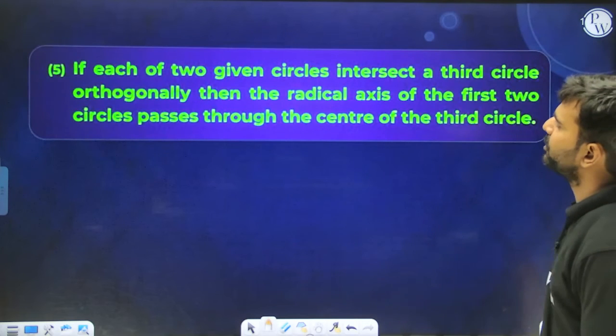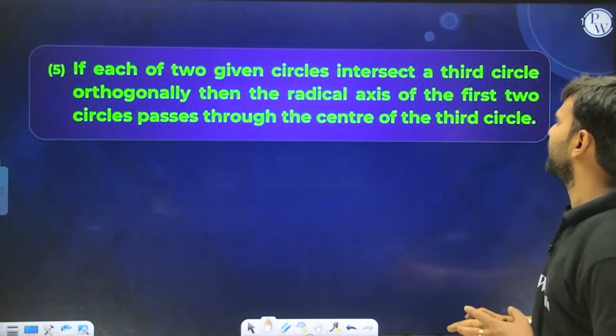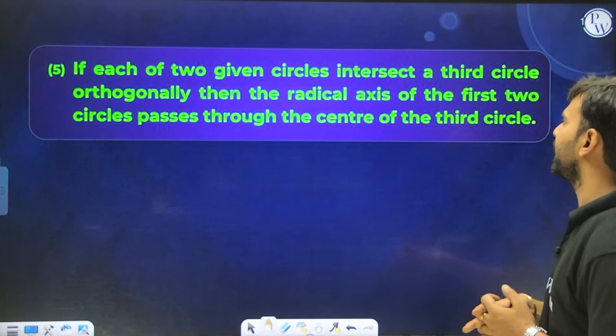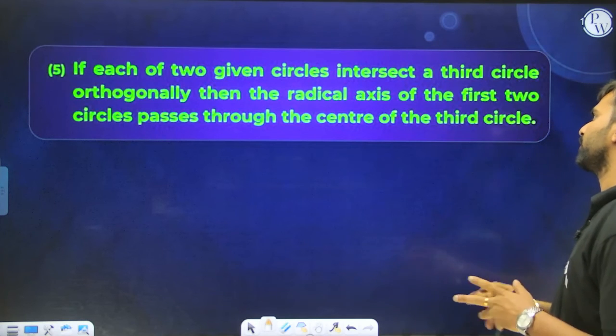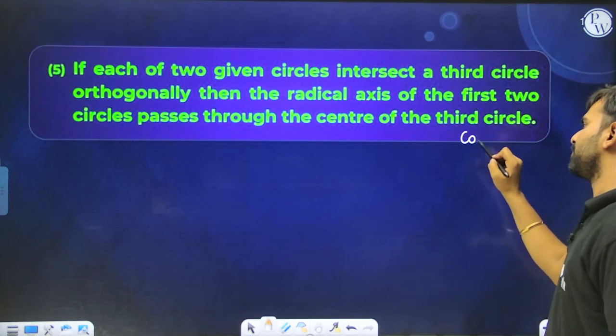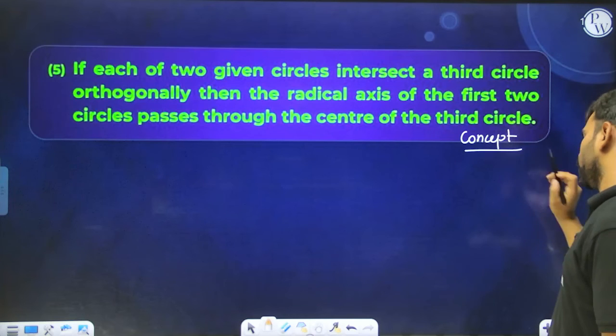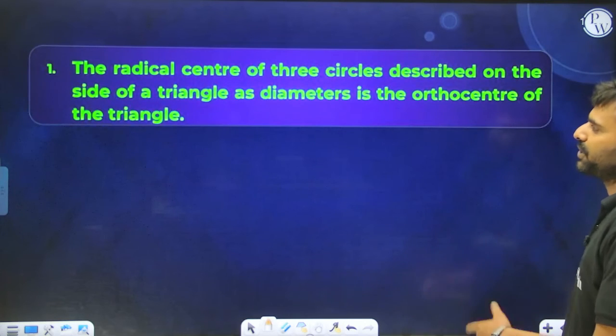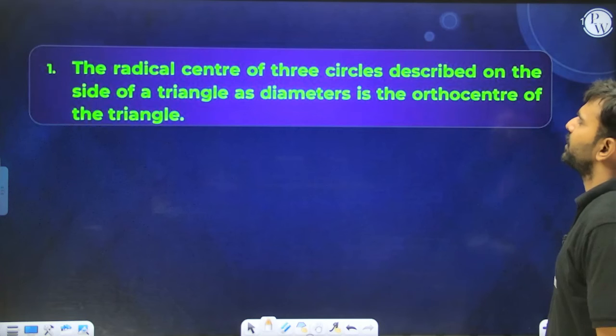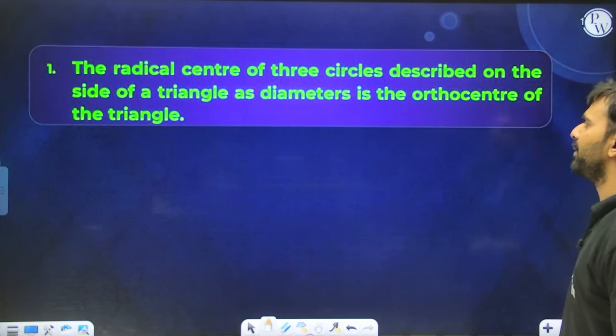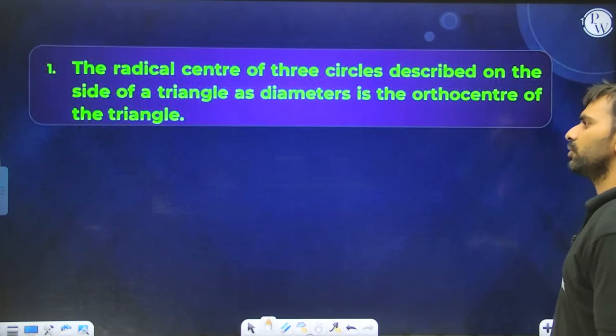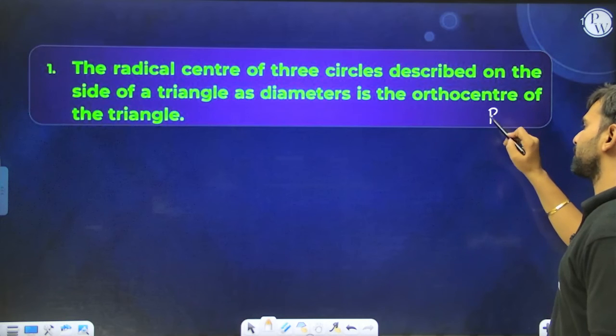If each of the two given circles intersects a third circle orthogonally, then the radical axis of the first two circles passes through the center of the third circle. Do remember this as part of the concept; this is an important result. Based on that you can solve your question. The radical center of the three circles described on the sides of a triangle as diameters is the orthocenter of the triangle. Remember this result.